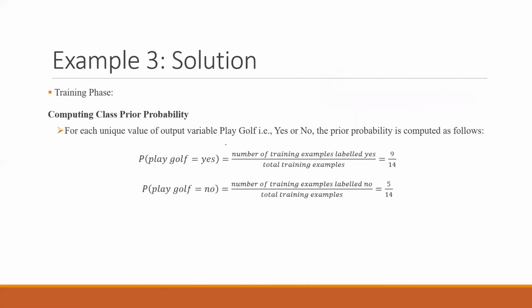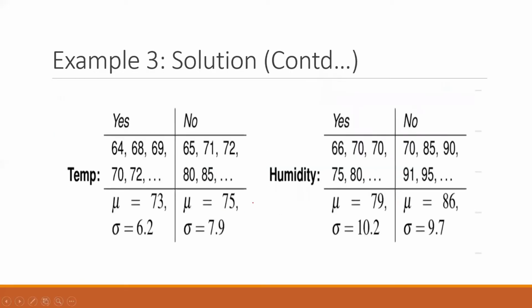The training phase says that first I have to calculate the prior probability. The prior probability of yes is 9 by 14 because 9 times it is yes and 5 times it is no. So 9 by 14 and 5 by 14 are the prior probabilities. Now I will be looking into the likelihood table, right? In this we have yes with different features, and no with different features, and for all of them you will be calculating the mu and sigma.